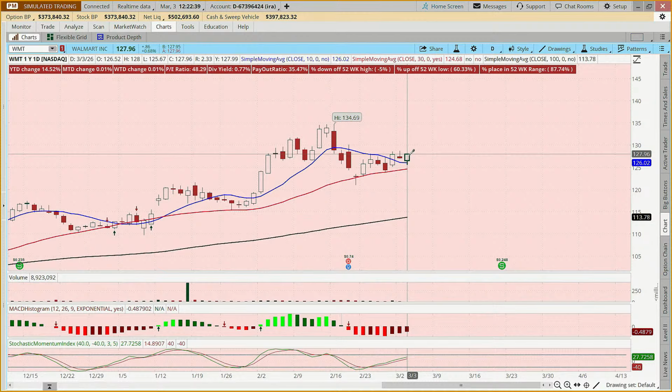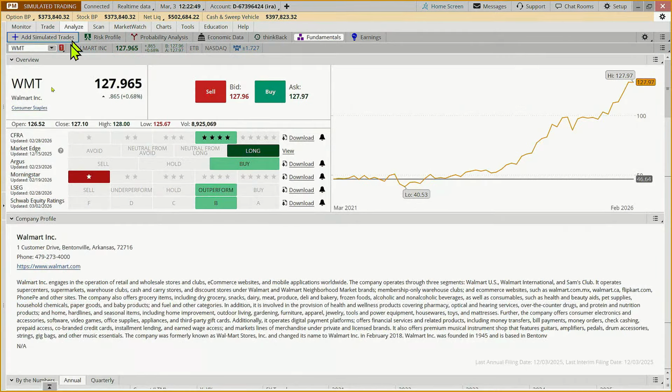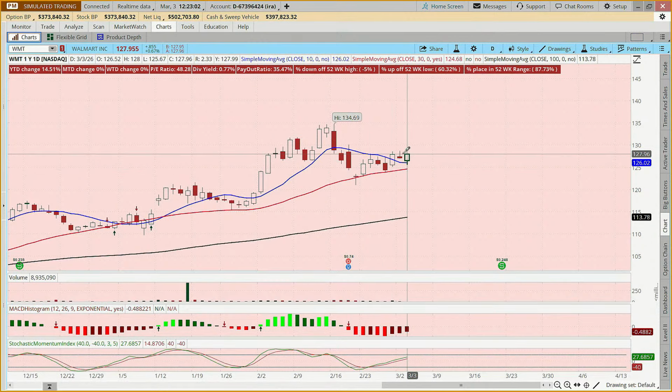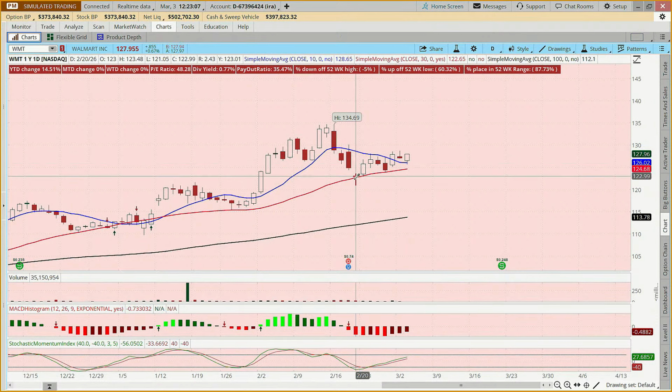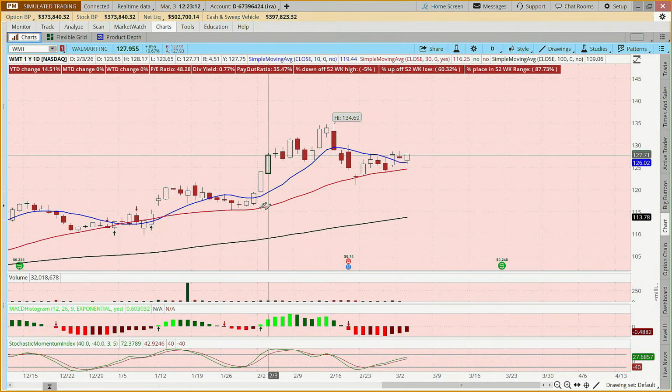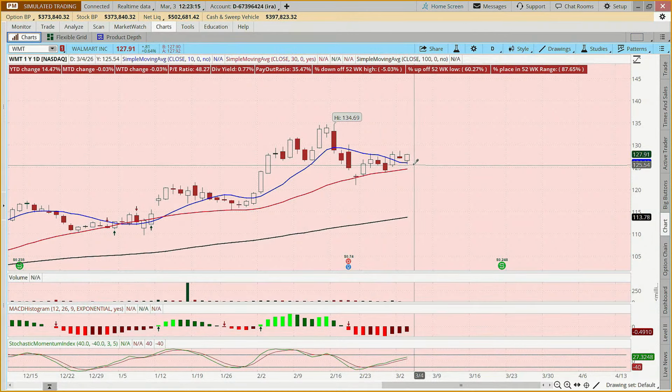So some might say, if I were to be bullish in the short term, what sector is this stock in? Well, if you're not sure, if you come to the Analyze tab, it's considered a staple. In fact, I think Walmart sells like a third of the groceries sold in the US, or something in that neighborhood. So we have an up day today in spite of the fact that the major indices are down. It's bouncing off this 30-day moving average, which has been acting as support for months now.